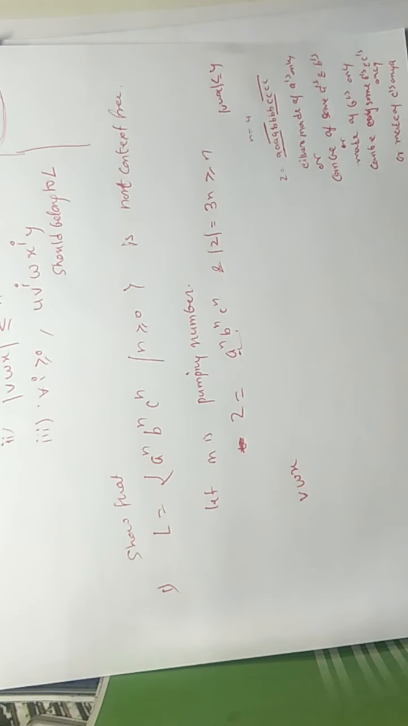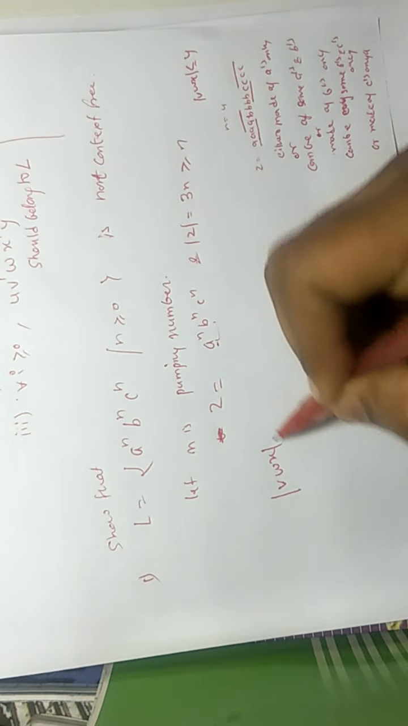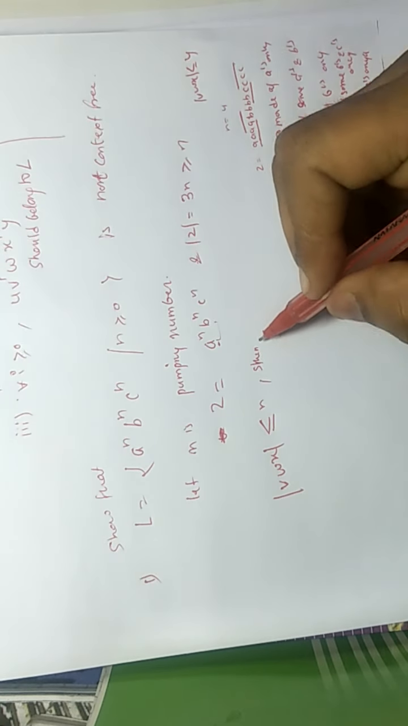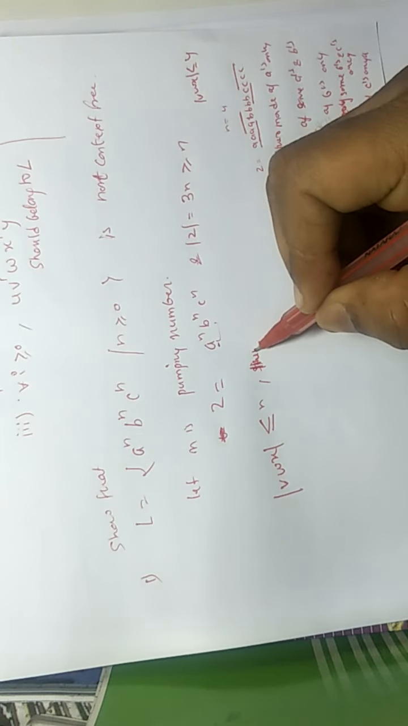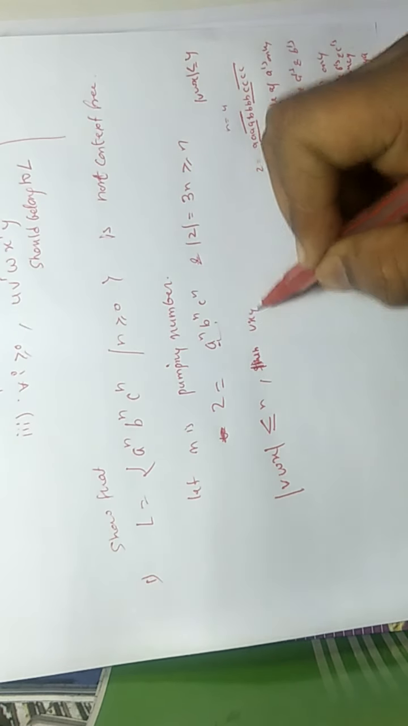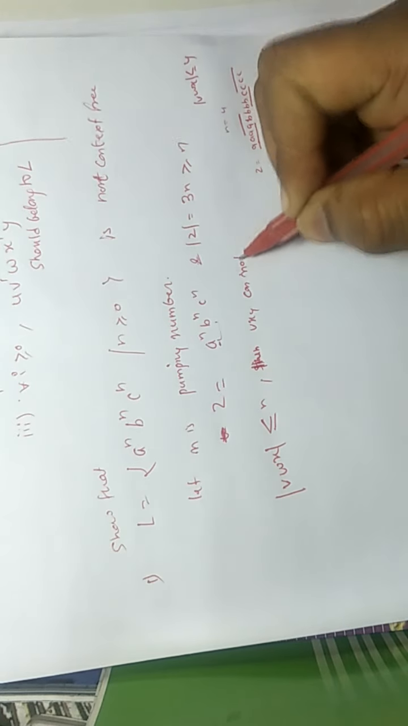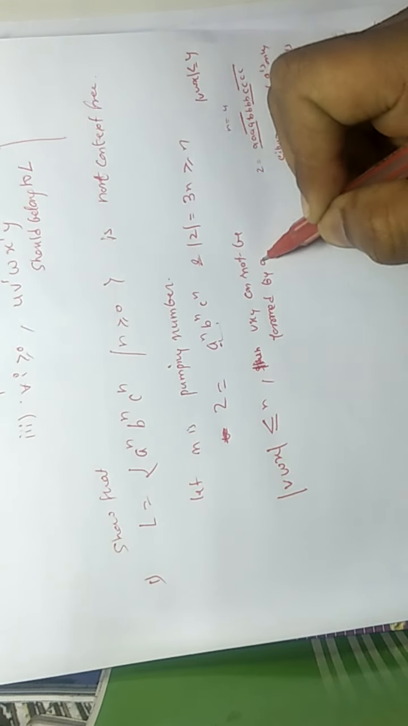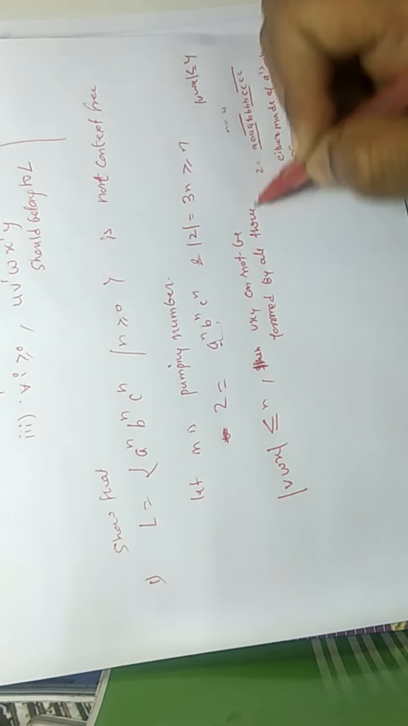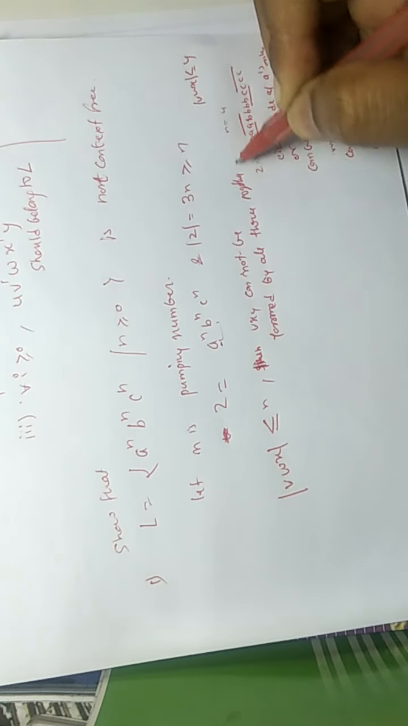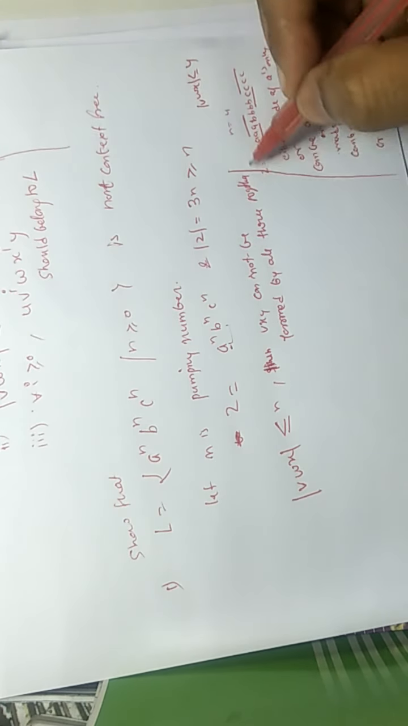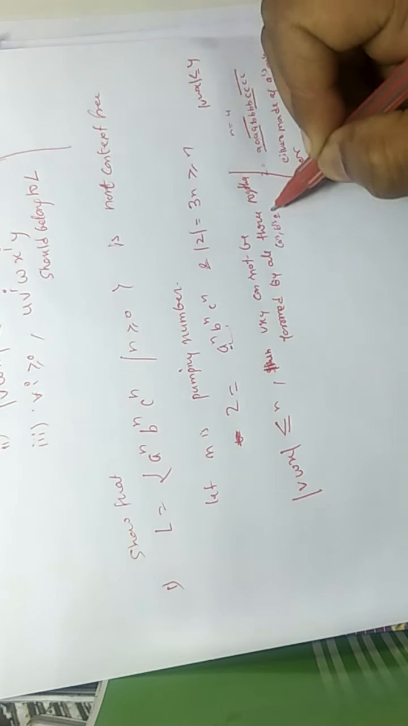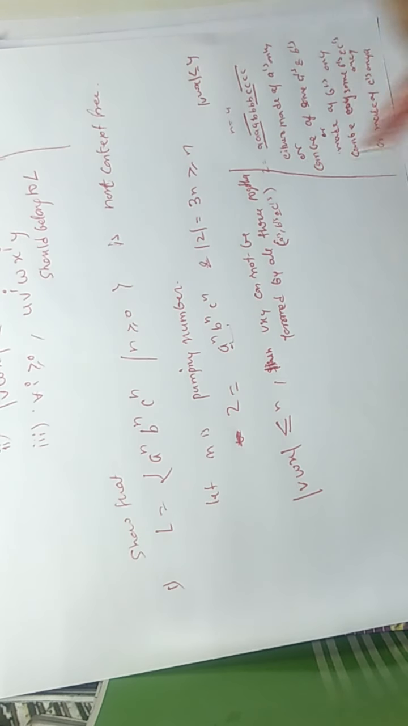But one thing is sure, if the length of vxy is less than or equal to n, then vxy cannot be formed by all three together. All three together means A's, B's and C's. It cannot be made of all three.